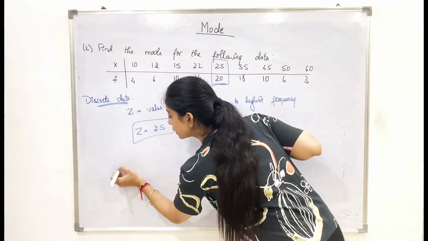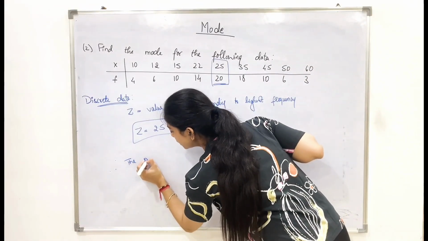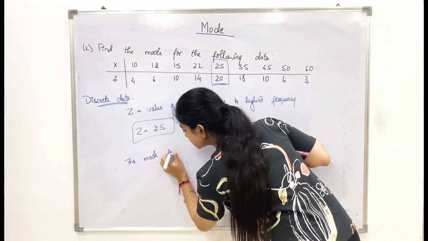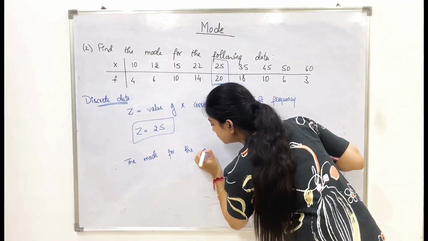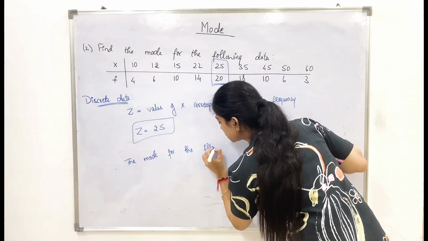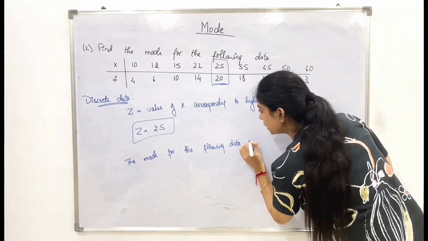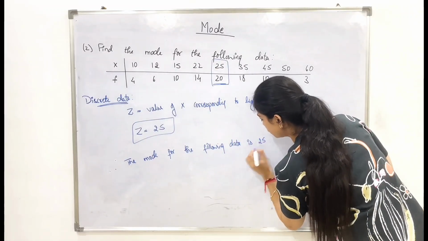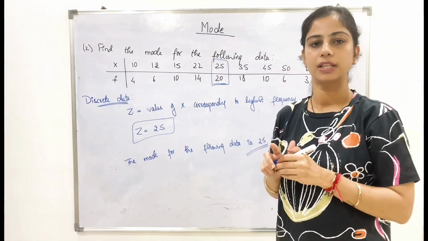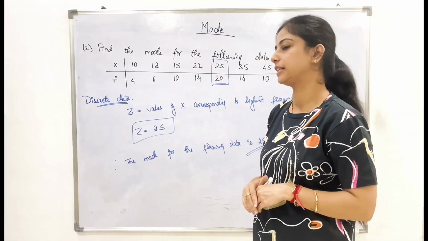Don't forget to write the conclusion. The mode for the following data is 25. So this is how we need to solve the question for discrete data.